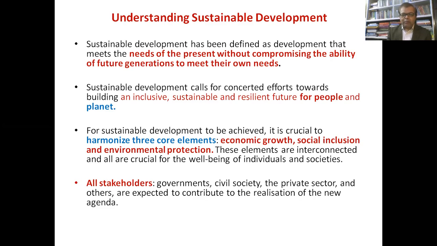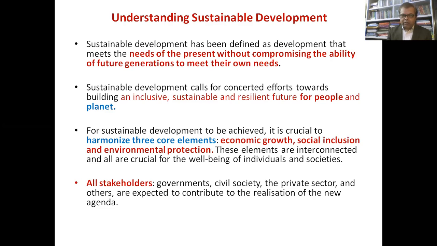For sustainable development to be achieved, it is crucial to harmonize 3 core elements: economic growth, social inclusion, and environmental protection. So these are the 3 core areas. These elements are interconnected and all are crucial for the well-being of individuals and societies.